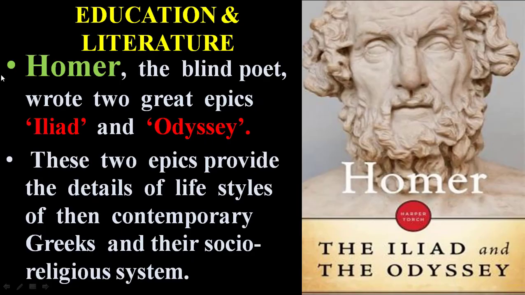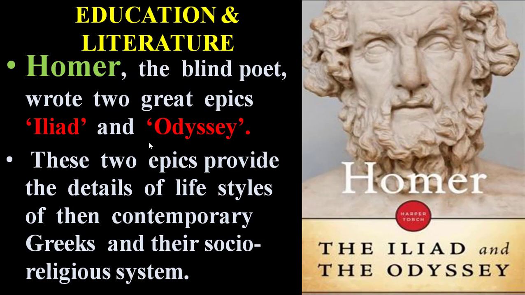Apart from these learning centers, there was Homer, the blind poet, who wrote two great epics. Just like we have the Ramayana, Mahabharata and Bhagavad Gita in Hinduism, Homer wrote the great epics Iliad and Odyssey.